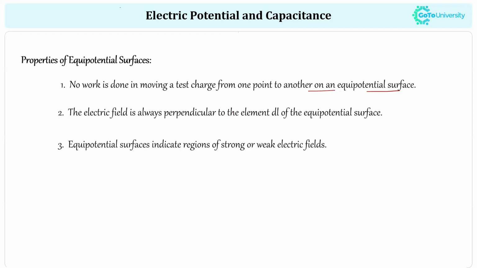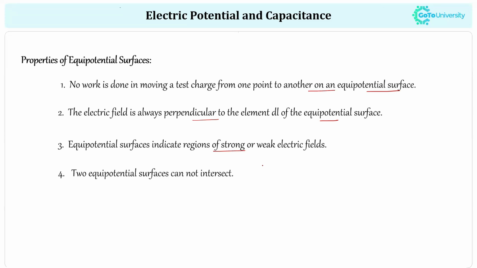And the second one is about the electric field. In the case of the electric field, we can say the electric field is always perpendicular to the element of the equipotential surface with respect to the distance or length. And the third main property is that the equipotential surface indicates regions of strong or weak electric field.